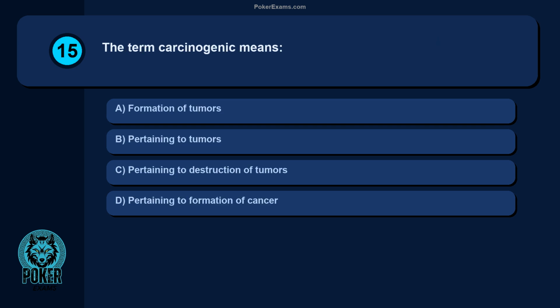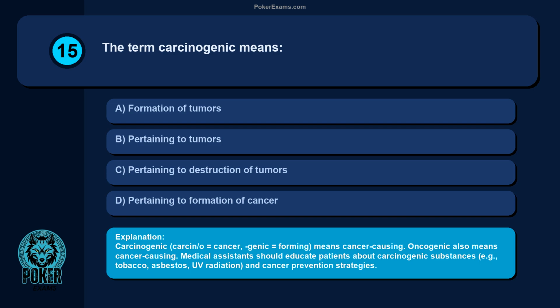Question 15. The term carcinogenic means formation of tumors, pertaining to tumors, pertaining to destruction of tumors, pertaining to formation of cancer. Carcinogenic, carcin/o equals cancer, genic equals forming, means cancer causing. Oncogenic also means cancer causing. Medical assistants should educate patients about carcinogenic substances, e.g., tobacco, asbestos, UV radiation, and cancer prevention strategies.